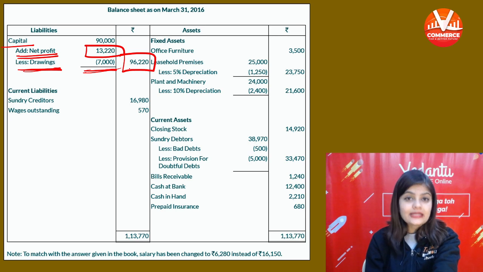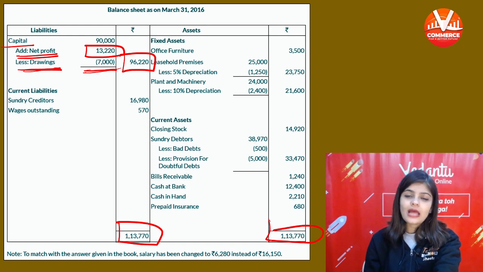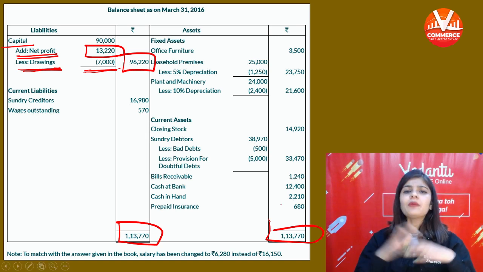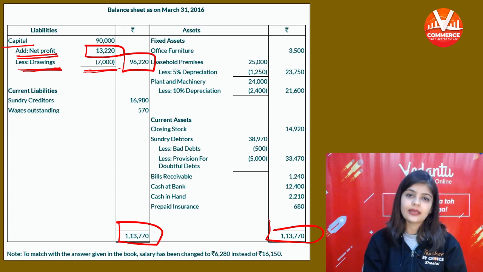is 96,220 rupees, and then make sure that the total is equal, otherwise your answer is wrong if it is not equal. So total हमारा equal है तो हम लोग बच गए हैं, हमारा आंसर सही है.